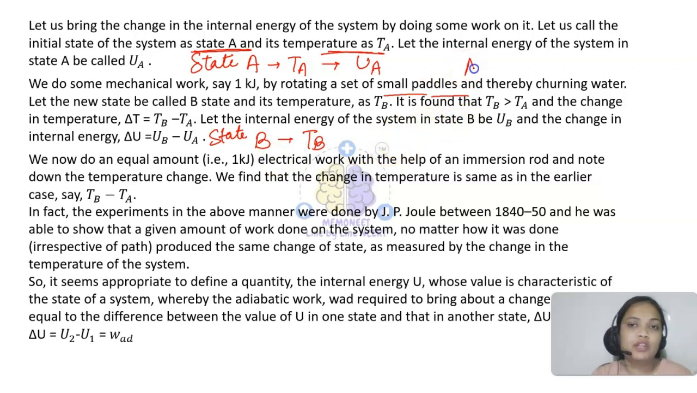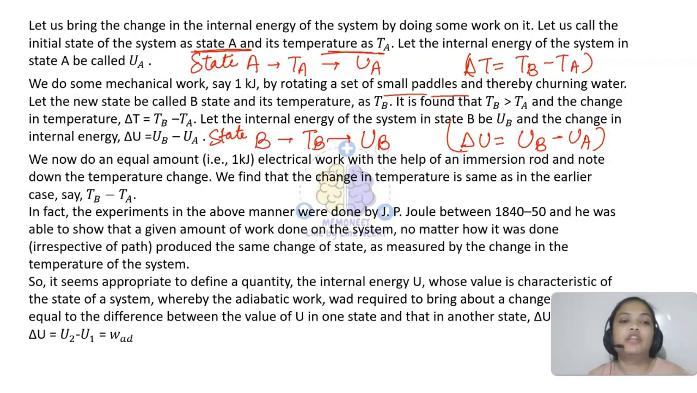So the change in temperature will be given by delta T, that is TB minus TA. And the internal energy will be UB. So of course, if temperature is increasing, internal energy will increase. In that case, delta U will be UB minus UA. That is the change in internal energy.